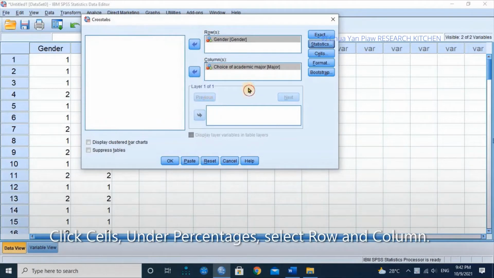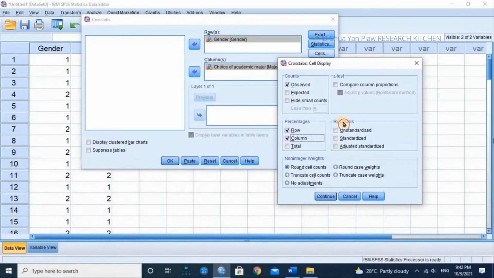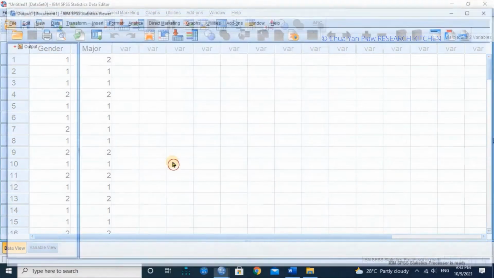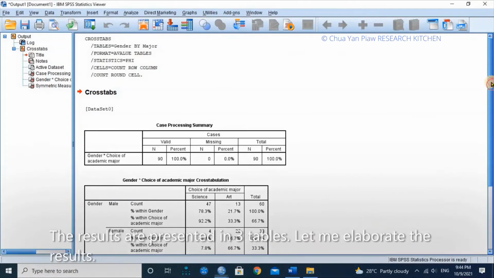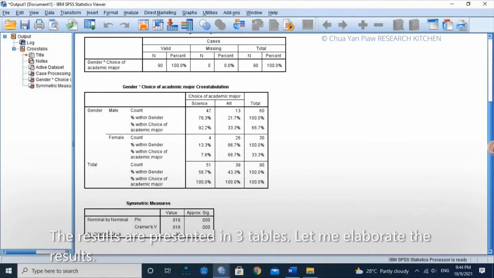Click Cells. Under Percentages, select Row and Column. Then click Continue and OK to get the result of the analysis. The results are presented in 3 tables. Let me elaborate on the result.